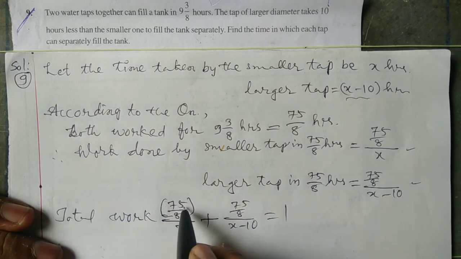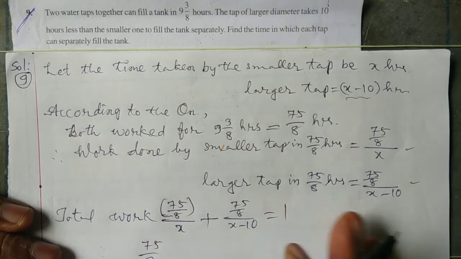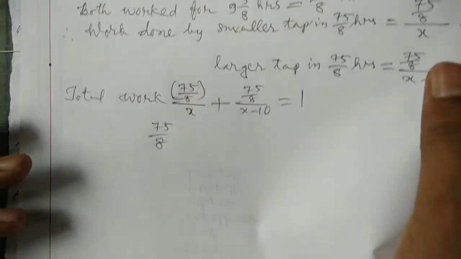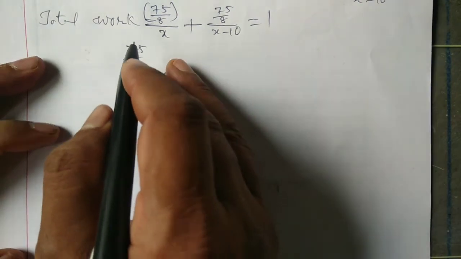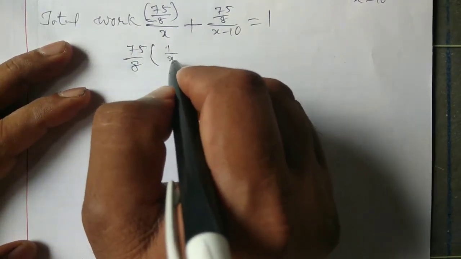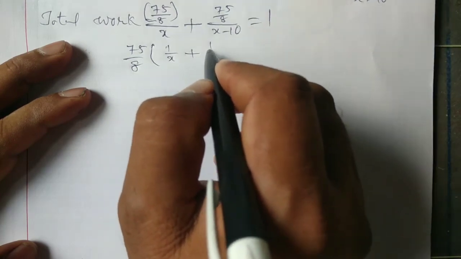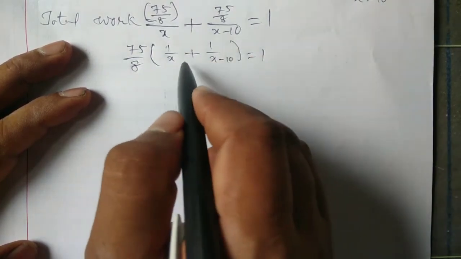So we take 75 by 8 common: 75 by 8 into 1 by x plus 1 by x minus 10 is equal to 1.